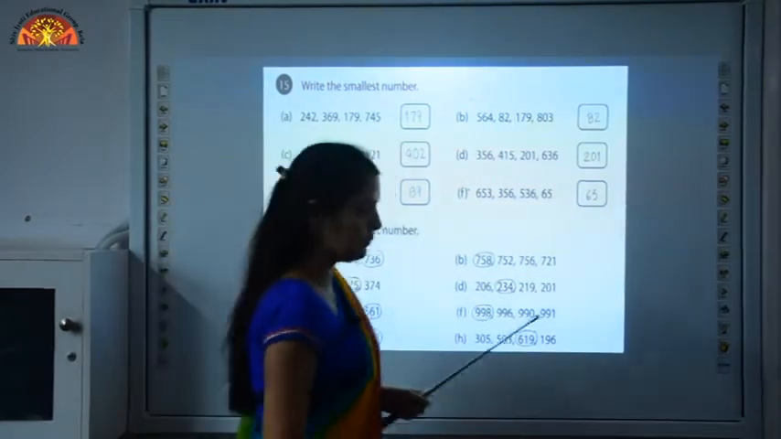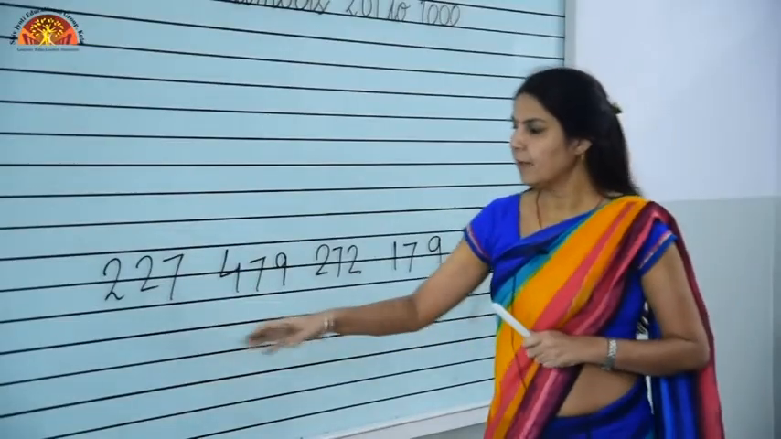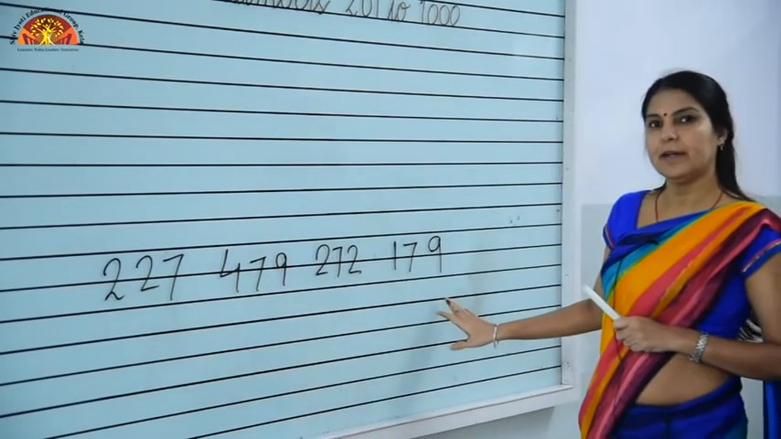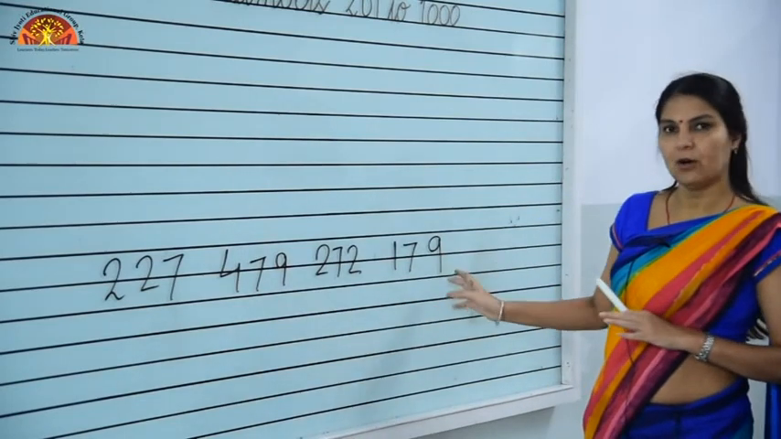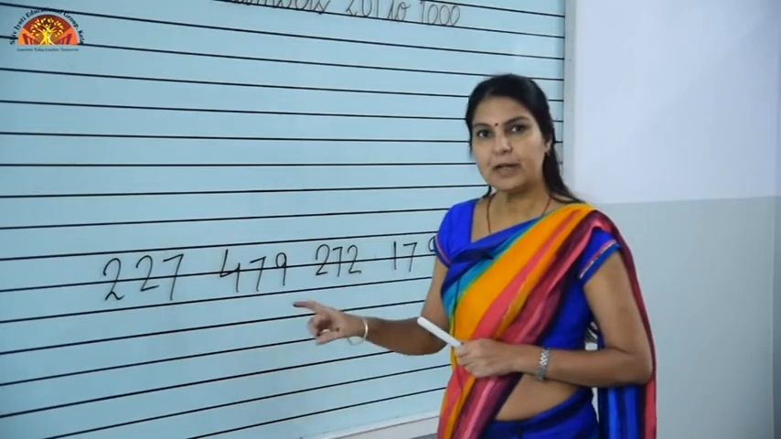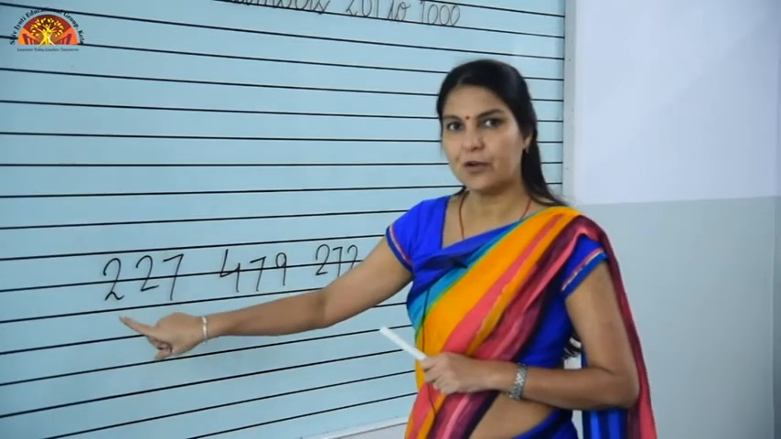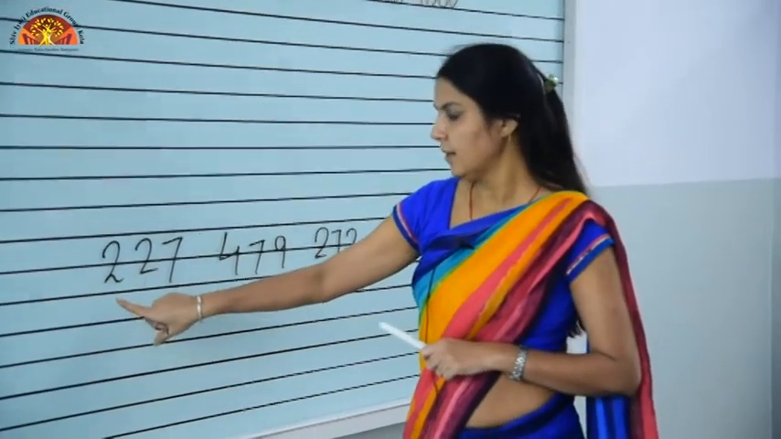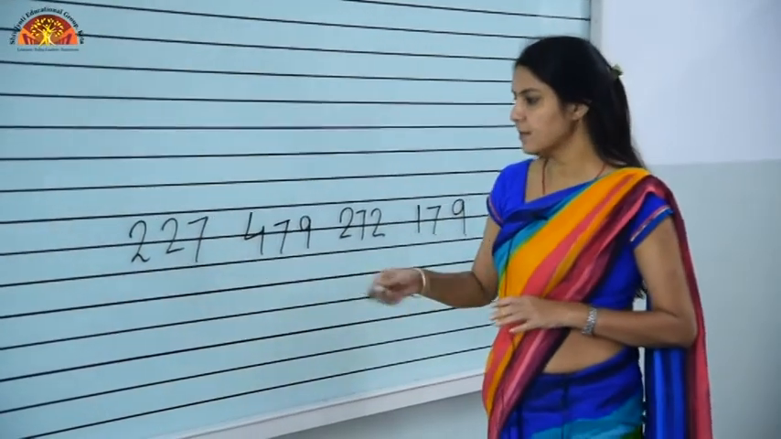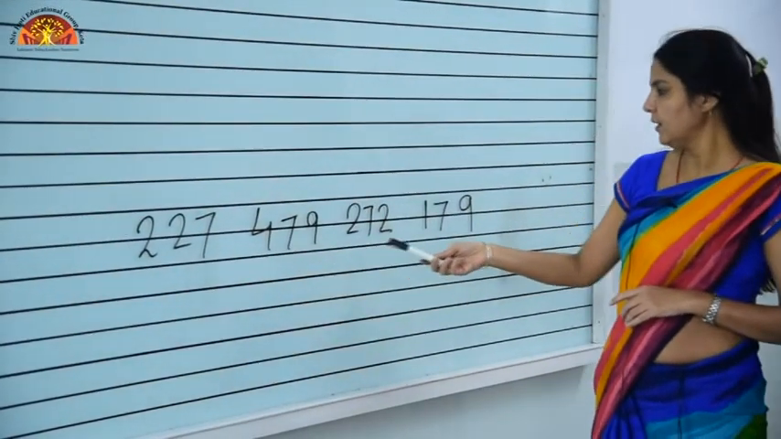Let's see one more example on the board. Now we will compare all these numbers and we will find out which number is greater in all these numbers. So we will compare the digits first of all which are at hundreds place. Here 2 is at hundreds place, here 4, here 2 again, here 1.